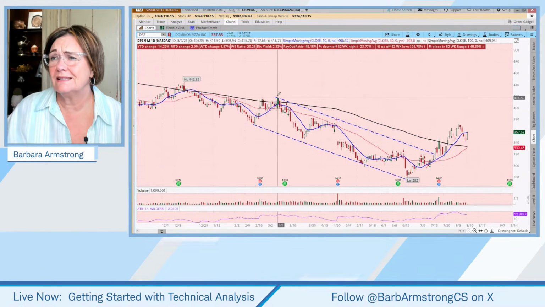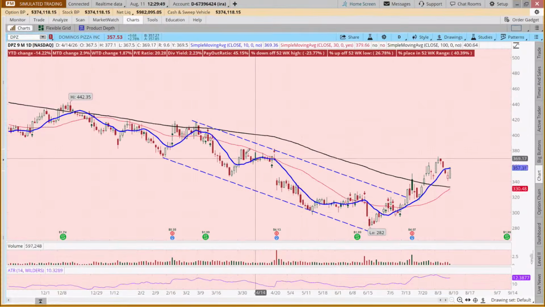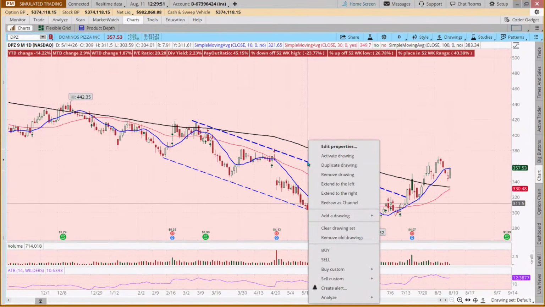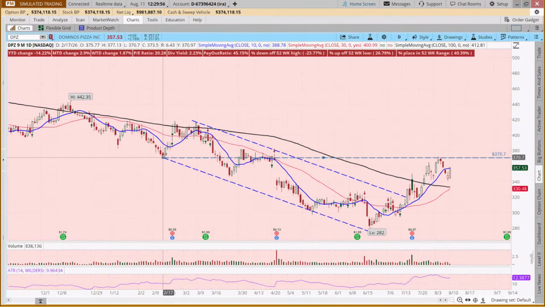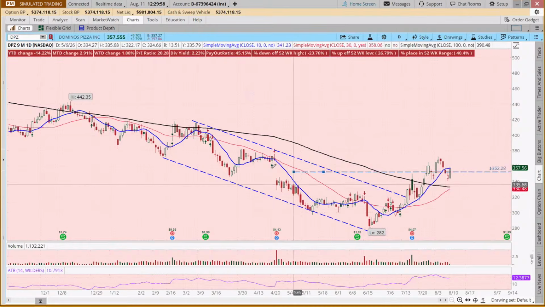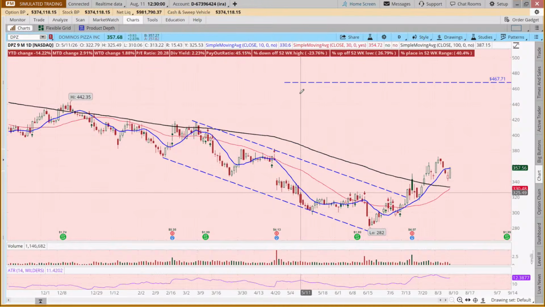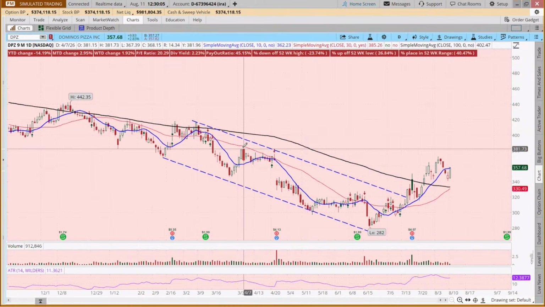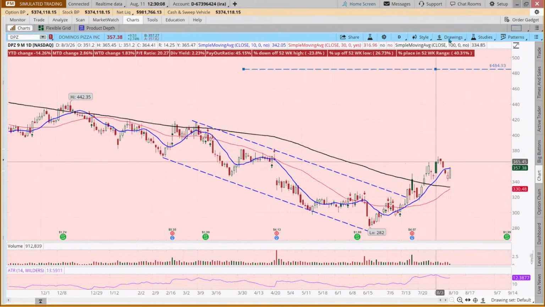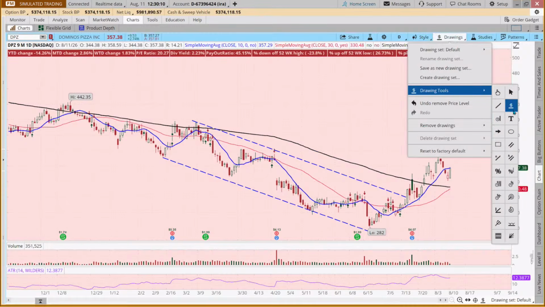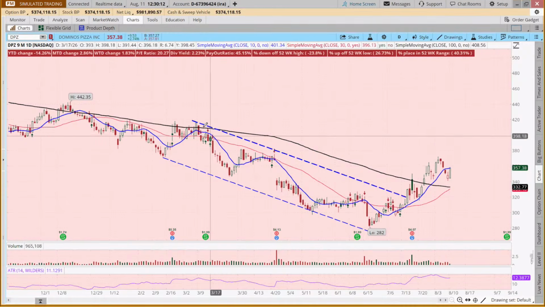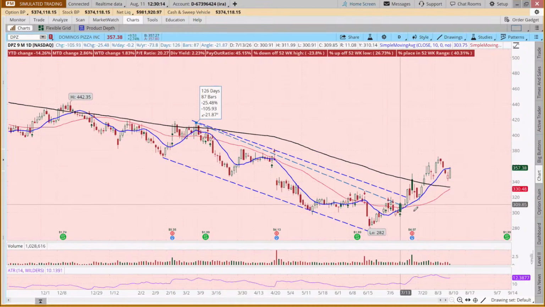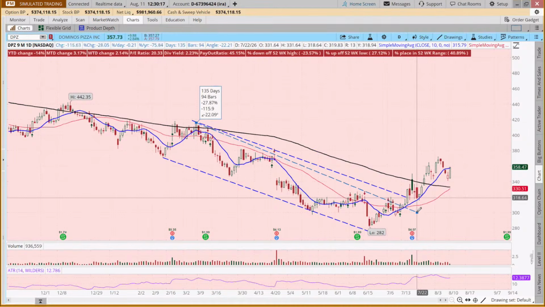But what we saw happen was, and you might say, well, why did you draw your line there? I drew this line and then just duplicated it. Some might say, well, I would have drawn my line more like this. But however you draw your line, we're going to come up with a diagonal resistance breakout, right?